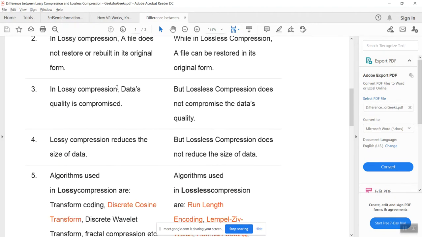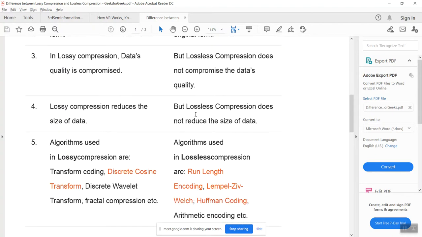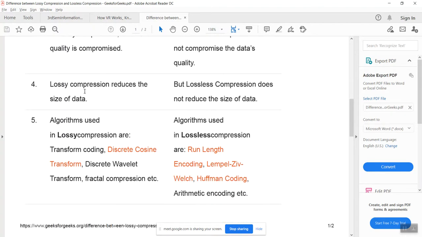Then the next difference, data quality is compromised. When we are simply removing some kind of data, then quality is also going to be compromised. But in lossless compression, we are not compromising the quality. Then next difference, lossy compression reduces the size of data. Lossless also reduces the size of data, but not much.